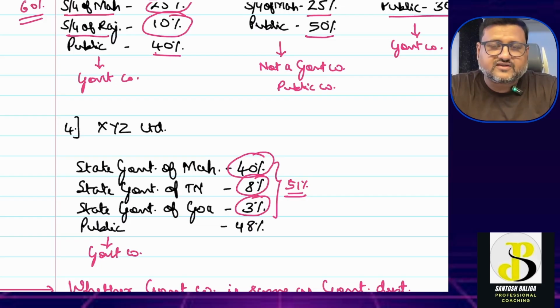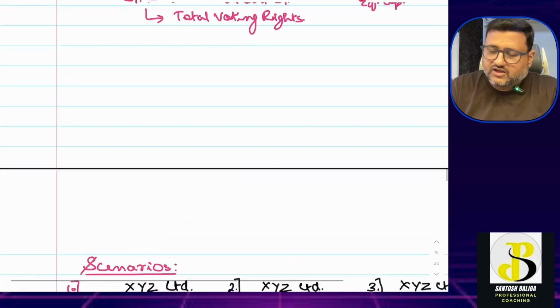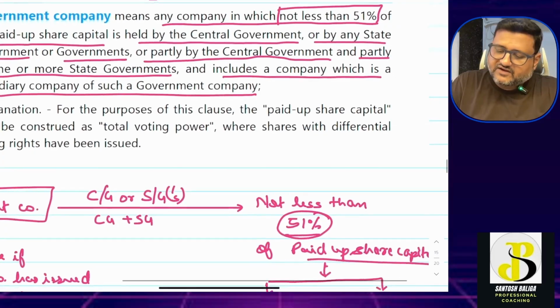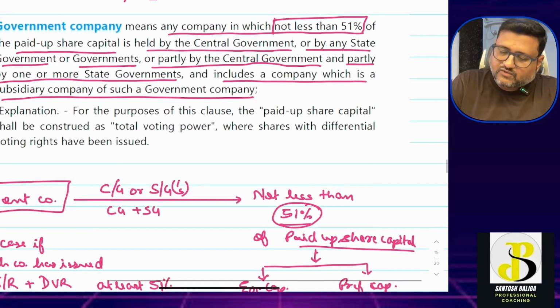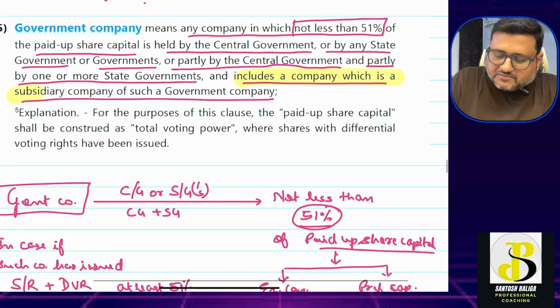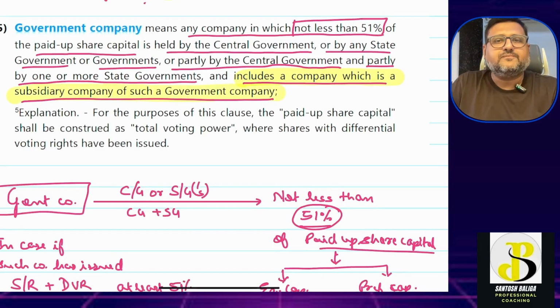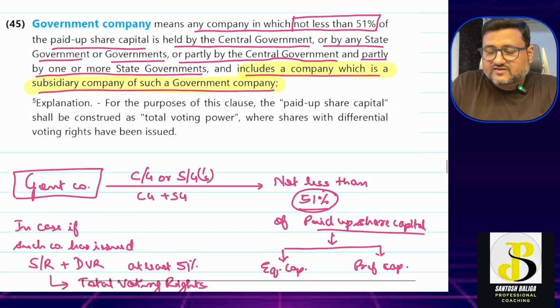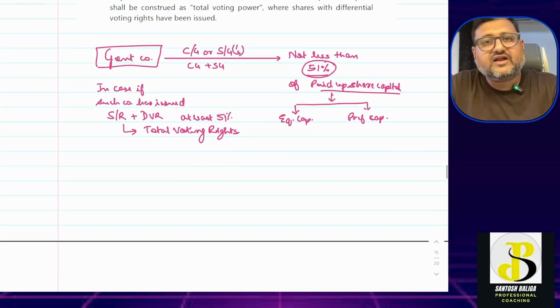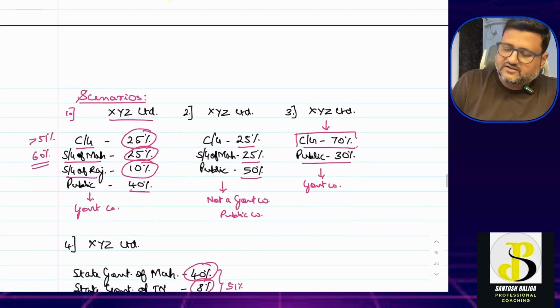Okay, so now the definition in terms of the threshold of 51% is clear to you in these four scenarios. Now once again I'll go to the definition, and we'll see the last part of the definition. If you see the last part of the definition, what is it saying? That includes a company which is a subsidiary company of such government company. Okay, so any subsidiary company of an existing government company will also be deemed as a government company.